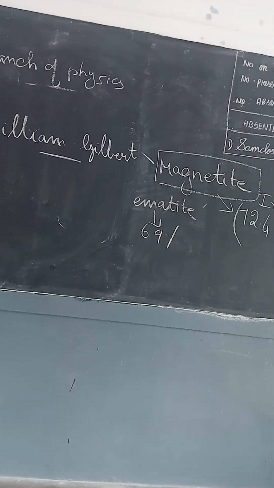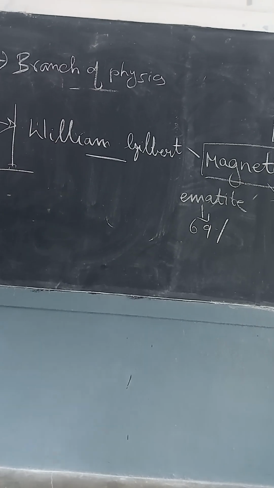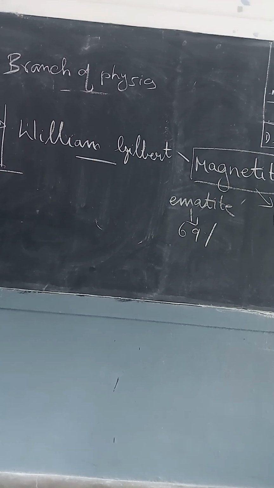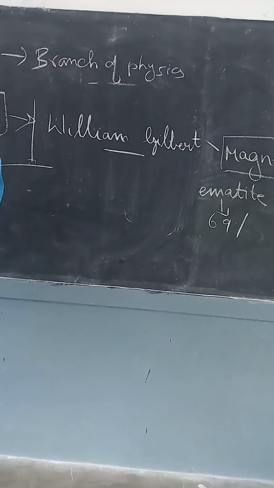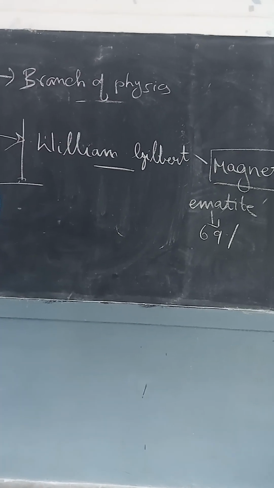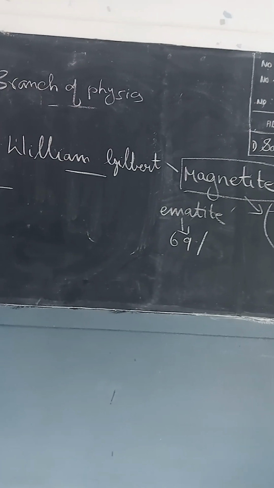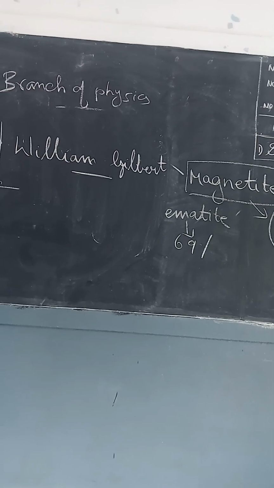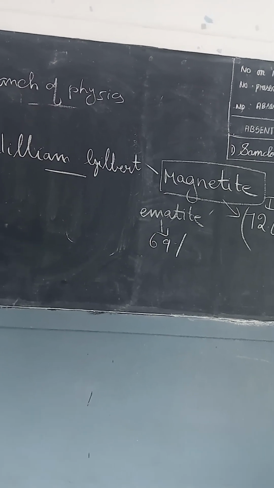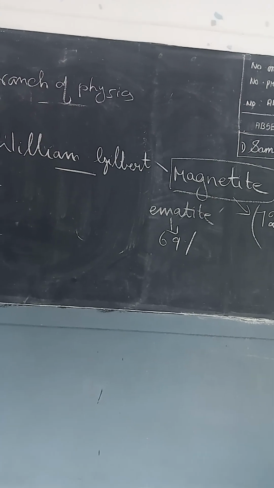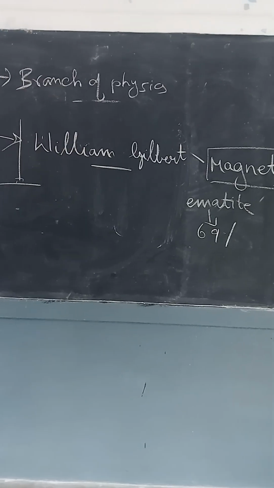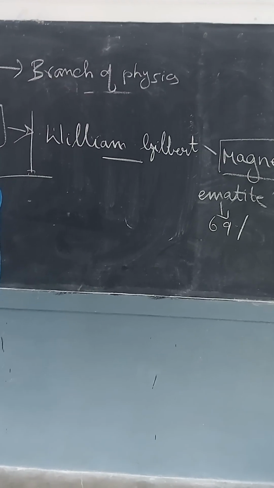So, William Gilbert was the first person to do experiments to know about the magnetic properties. Generally, in science, when a person finds something new, we call him the father of that. So, William Gilbert is known as the father of magnetism because he was the first person to do an experiment regarding these magnets. Okay, so they have given about him.